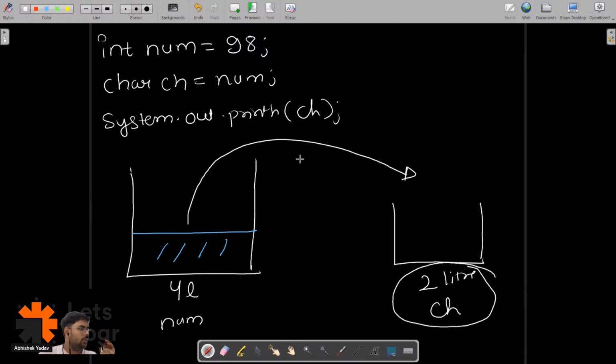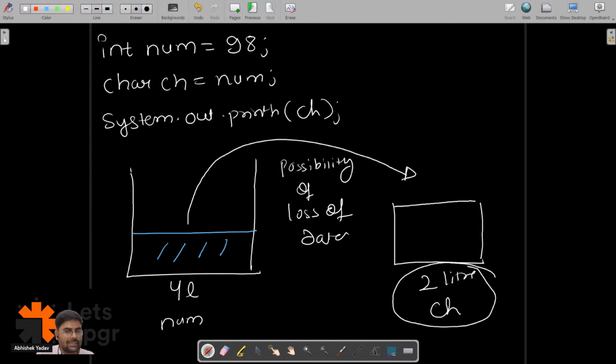This time guys, can you tell me, is there any possibility of loss of data? Yes or no, guys? If I do this kind of stunt at my home, is there any possibility of loss of data? Yes, right? There will be a possibility of loss of data, and what will happen?